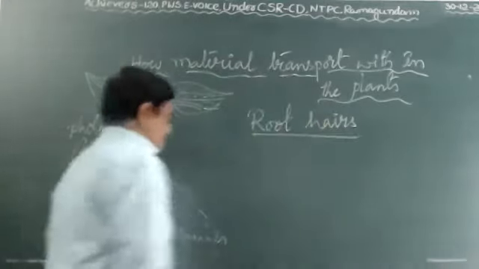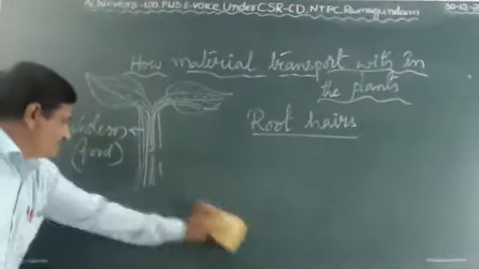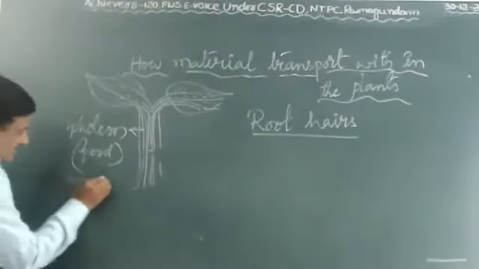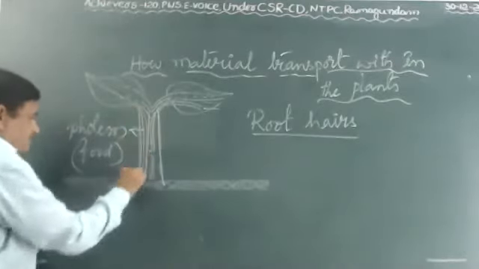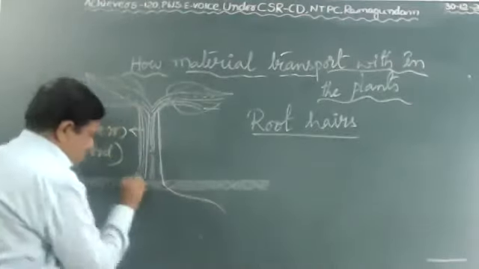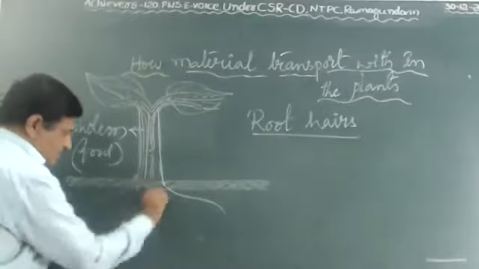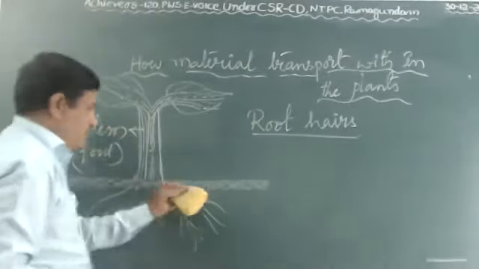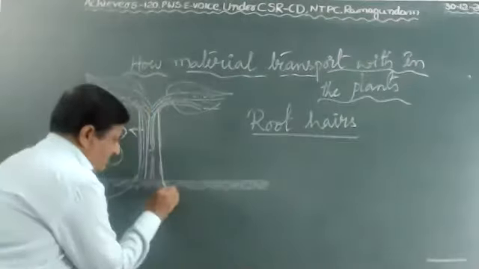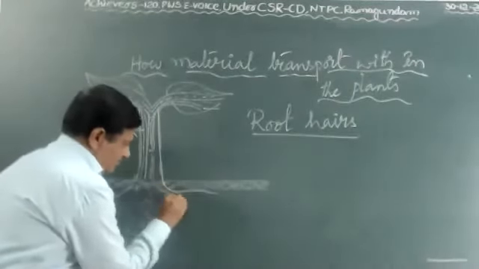Root hairs are the main part, as you know very well. For example, this is the ground level, this is the stem, and here are the roots. Let me explain with this root.